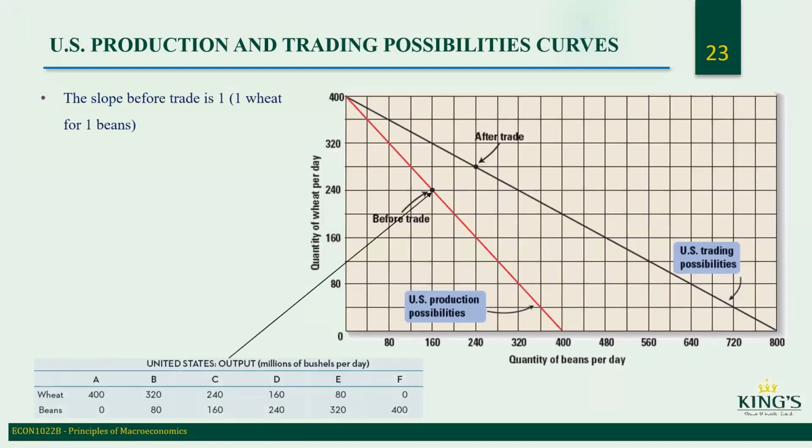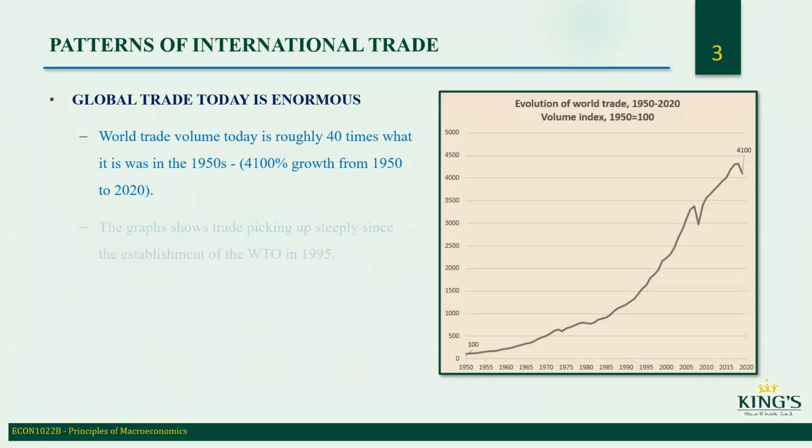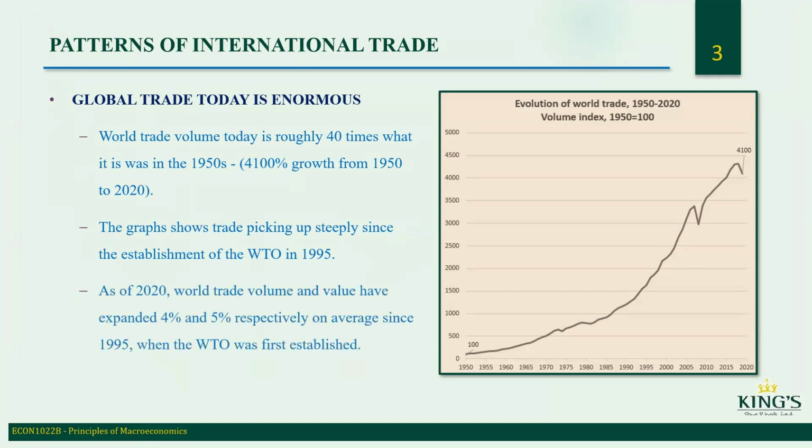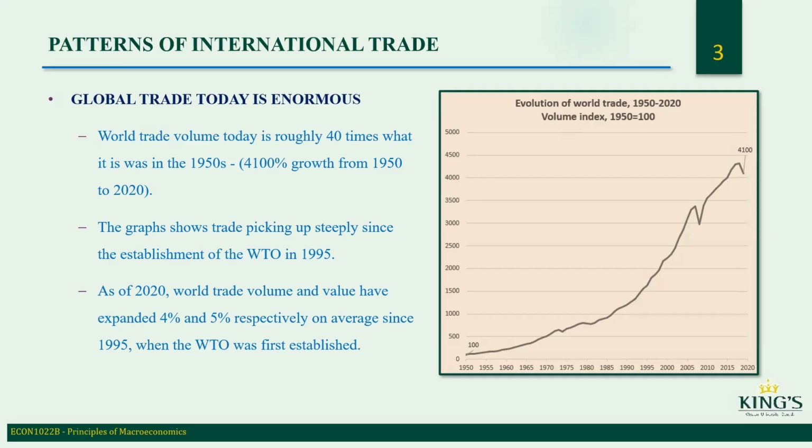So as you can see, this is the benefit of trading. The production of wheat and beans is much higher. As you can see with this chart here, 1,100% growth from 1950 to 2020. The graphs show trade picking up steeply since the establishment of the World Trade Organization in 1995. As of 2020, world trade volume and value have expanded 4% and 5% respectively on average since 1995 when the WTO was first established.